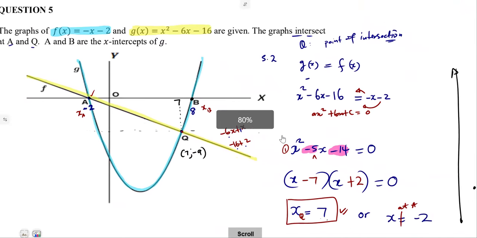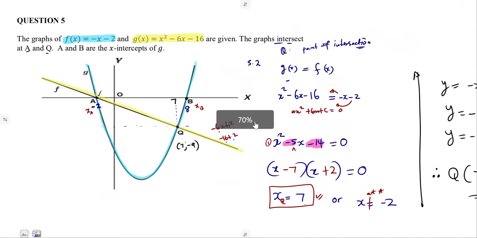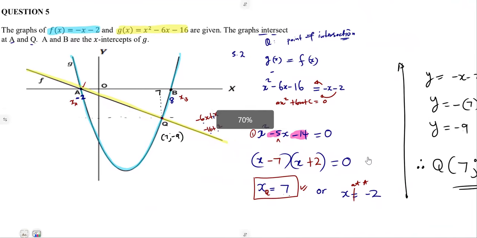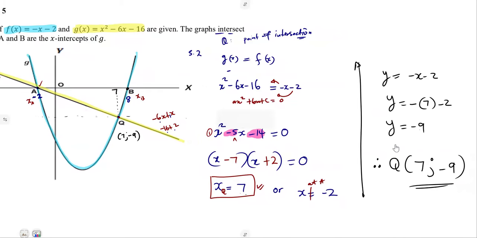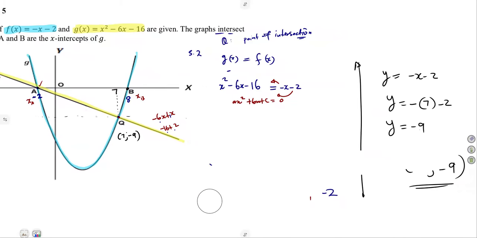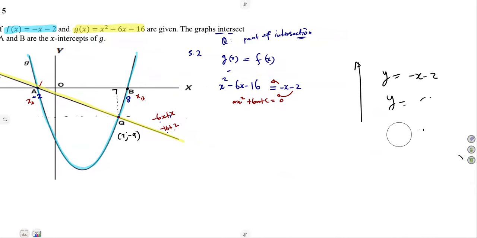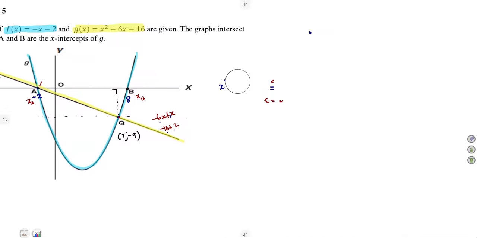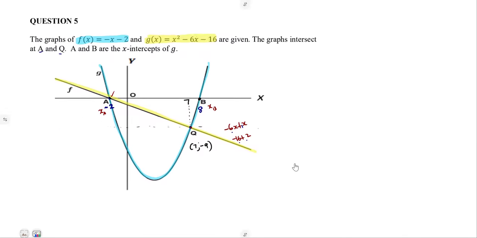To determine the point Q, we use the point of intersection concept. The two graphs are equal, so you equate them, then solve for x. Then substitute that x in any one of the two equations, and you have got the y value from there.